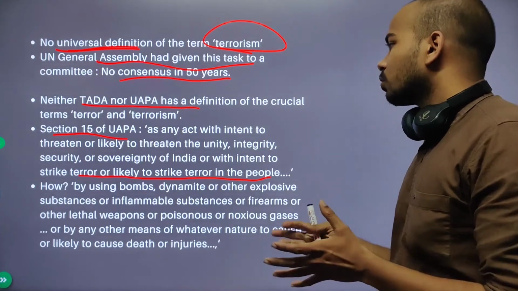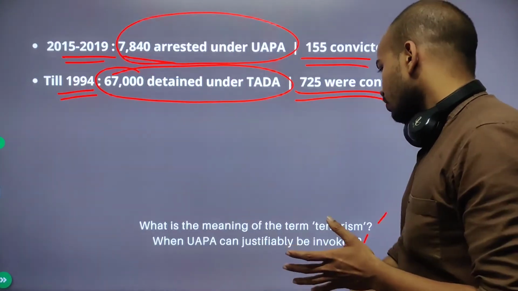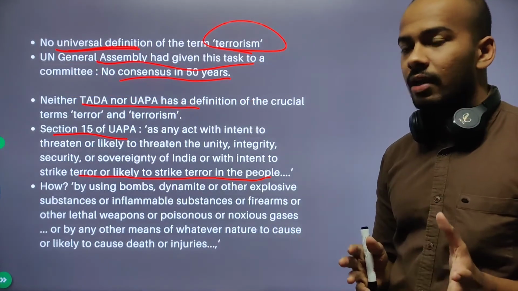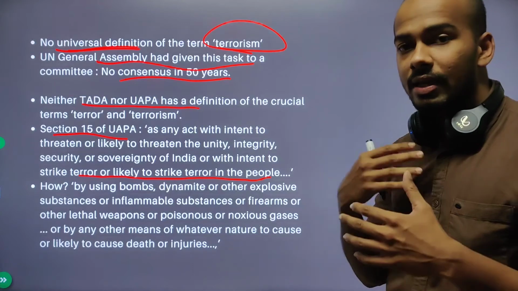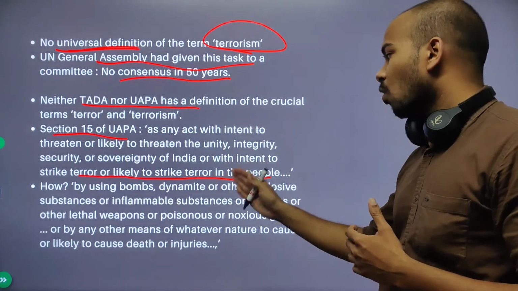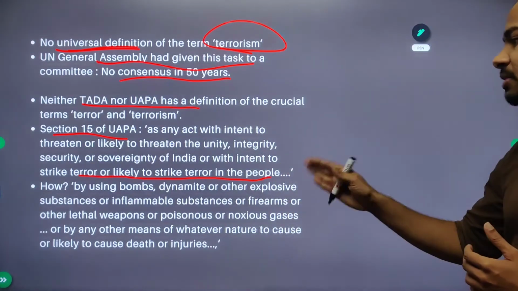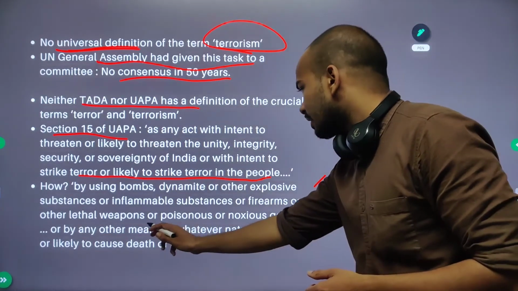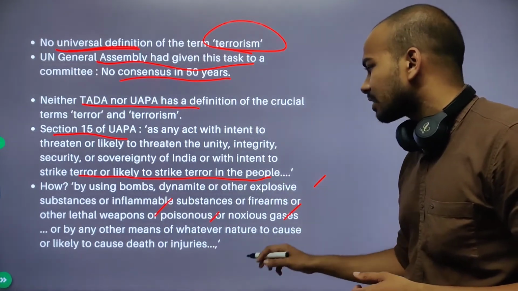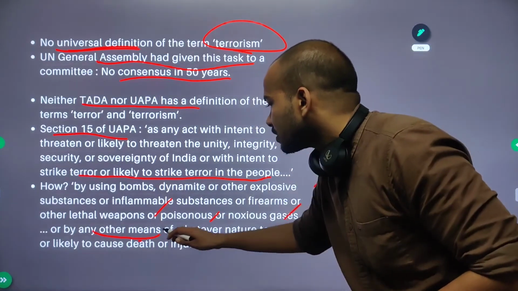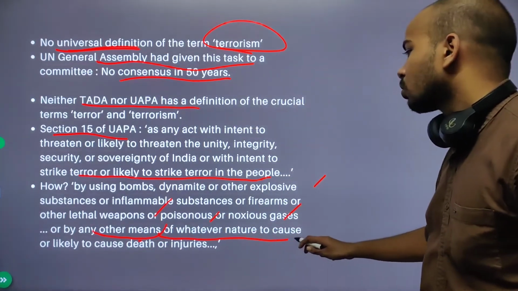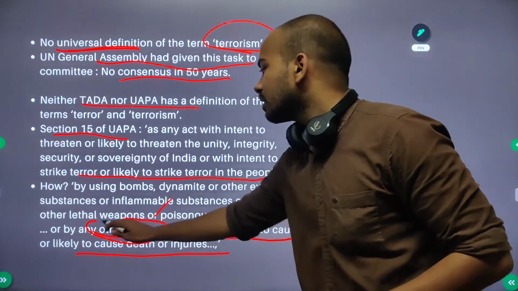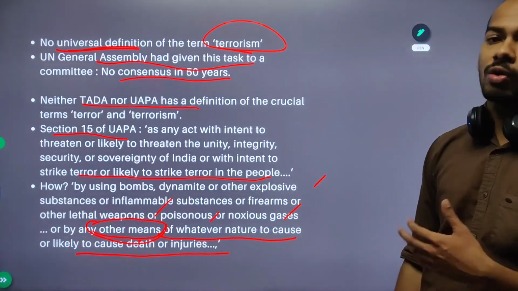And how does UAPA say a terrorist act can be done? It is by using bombs, dynamite or other explosive substance or inflammable substance or firearms, lethal weapons, poisonous or noxious gases, or by any other means of whatever nature to cause or likely to cause death or injuries. By any other means. So these means have not been defined again.